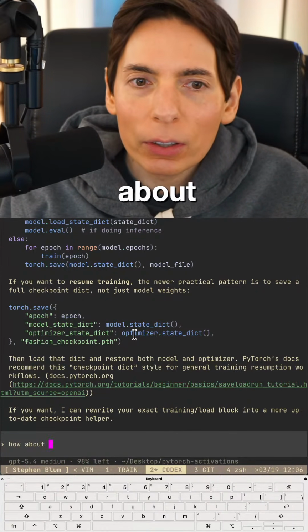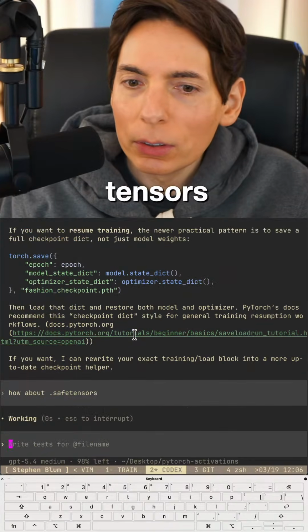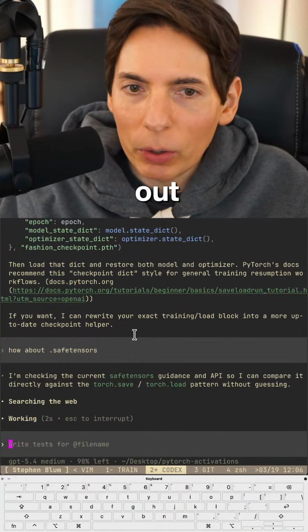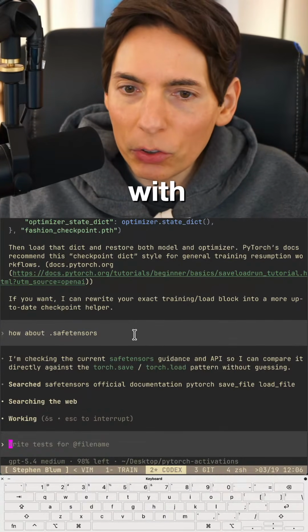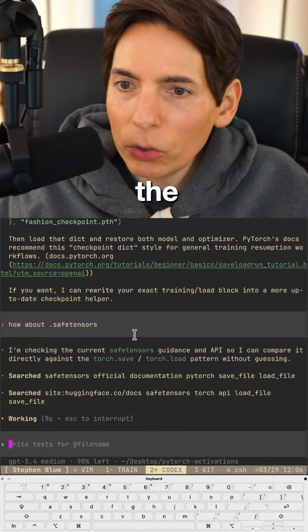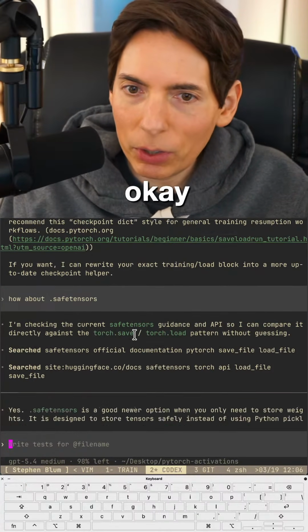How about safe tensors? All right, we're going to find out how to do that real quick. Yeah, we could load a .pth file that way, even with safe tensors. I'm checking the current source on safe tensors guidance. Okay, let's see what we have here.